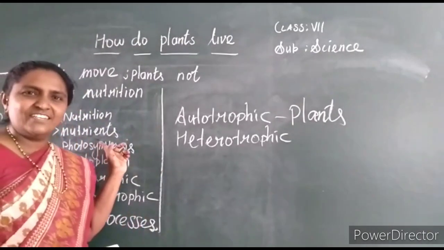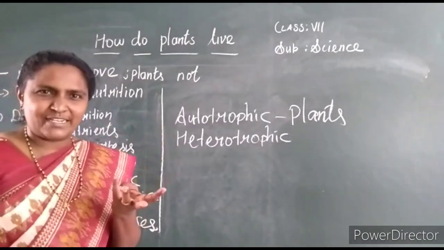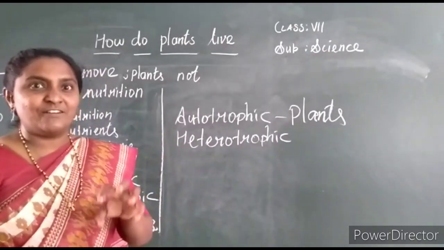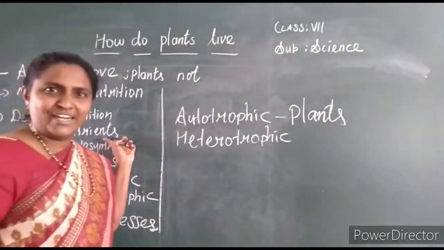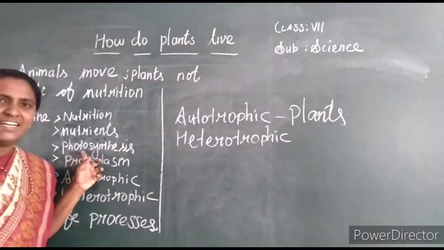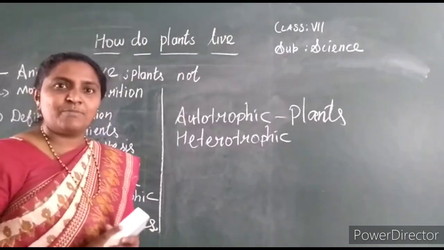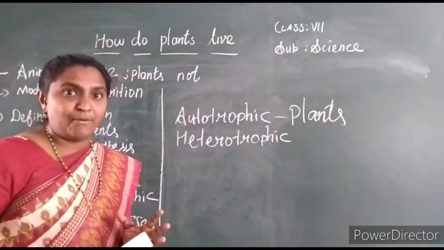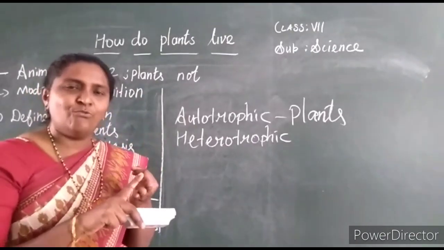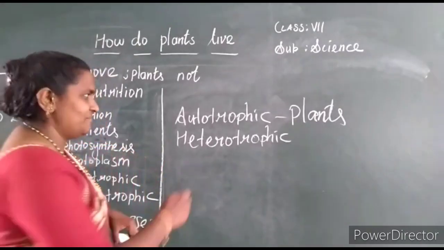What are nutrients? Nutrients are components of food. Different components like carbohydrate, protein, fat. These are components of food. The different components of food are called nutrients, like carbohydrate, fat, etc. Third is a process everybody knows, photosynthesis. It is a process in which green plants prepare their own food with the help of three important components: sunlight, carbon dioxide, water.